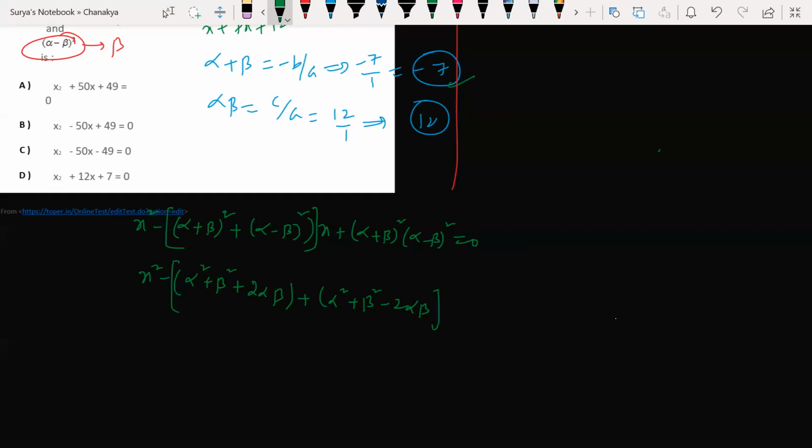So now look at this here. Into x plus (a square plus b square plus 2 alpha beta) into (a square plus b square minus 2 alpha beta) is equal to 0. Correct? Till this understood? Any doubt, people? No, sir. Sir, for the last one, alpha plus beta square into alpha minus beta square, can't we use alpha square minus beta square? Yes, we can write like that, or else instead of doing all that, we can substitute directly here, not an issue.